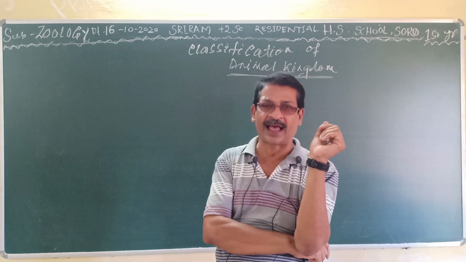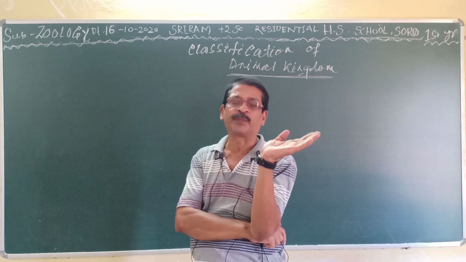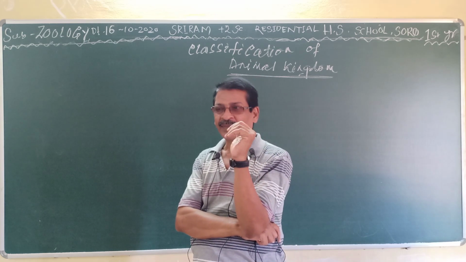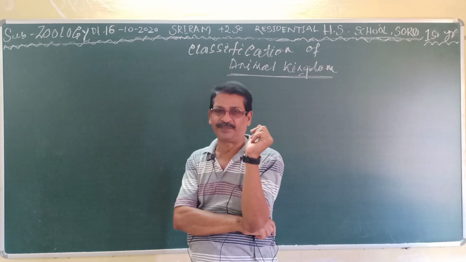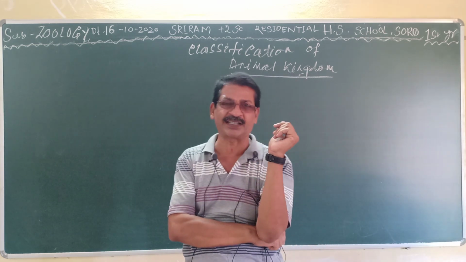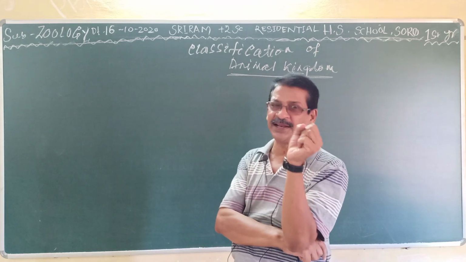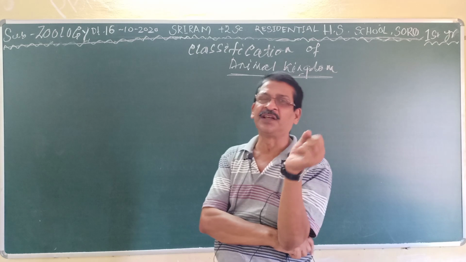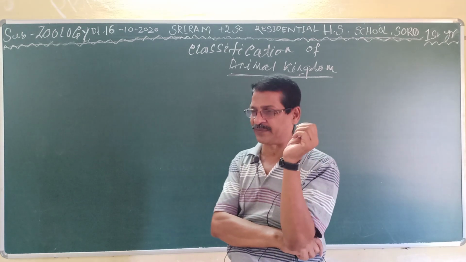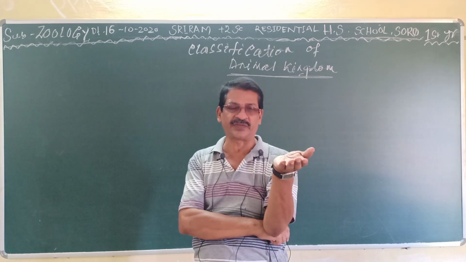Like the euglena, it performs both characteristics. It performs photosynthesis like the plant, and it has no cell wall, like the animals. Clear? So there are many such characteristics, but due to this type of organisms, this classification was converted into a 3 kingdom classification, and then again into a 4 kingdom classification.